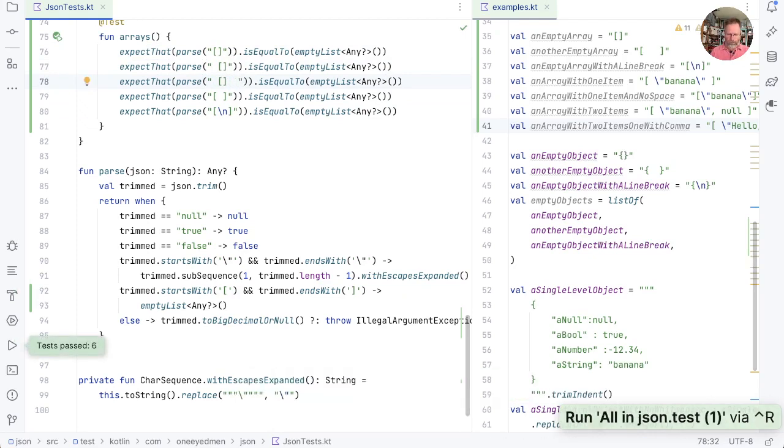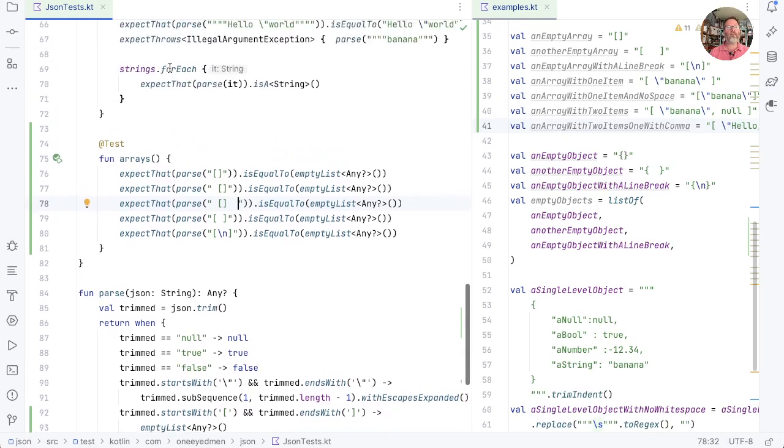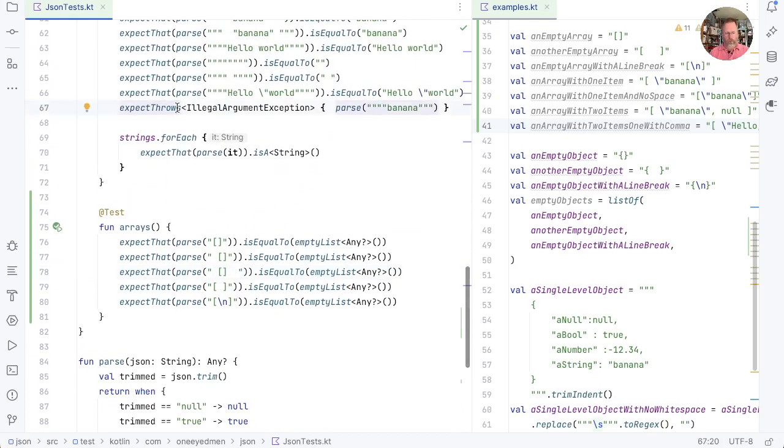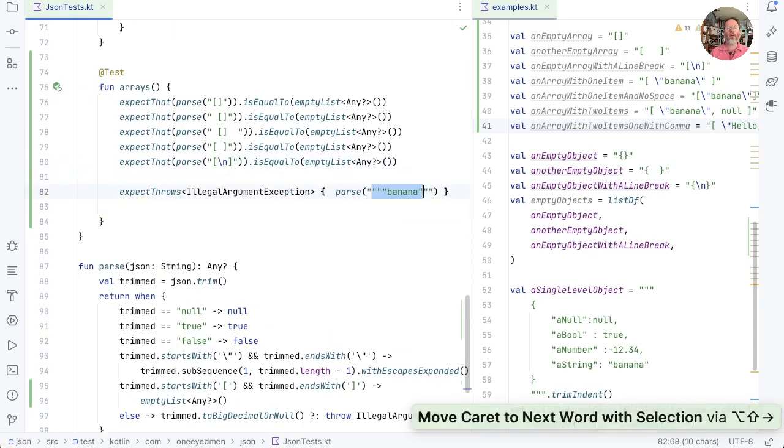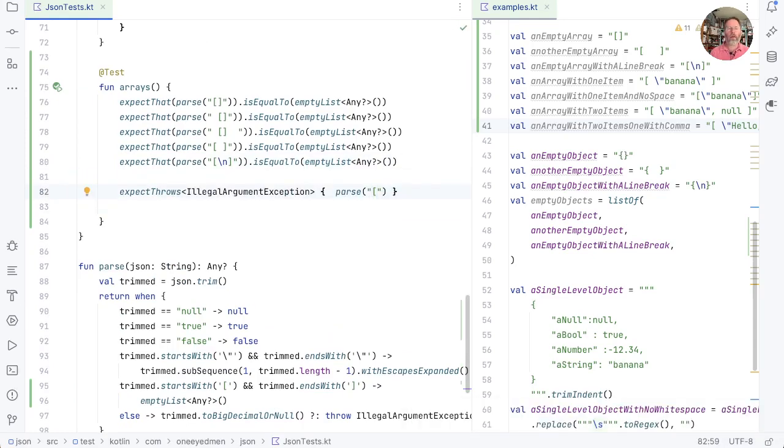Still good. But as with strings, if we don't have the closing element, so if we do that without a closing bracket, then that should throw. And that's taken care of by this, which we sort of cheated with.